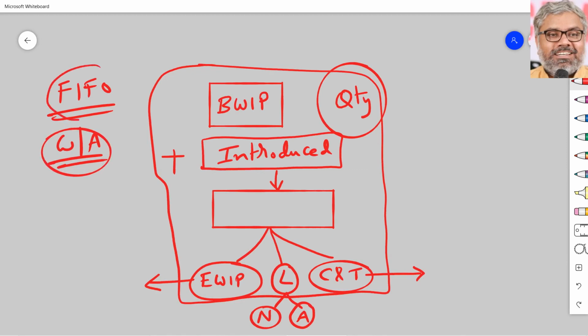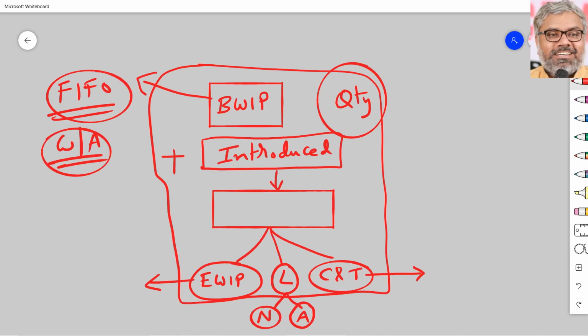But if we use FIFO method, beginning work in progress has to be separately calculated. Why? Because when we say FIFO, it is assumed that first of all, the completed units that are going out are not going out from the introduced units. They are going out from the beginning work in progress which is completed now.